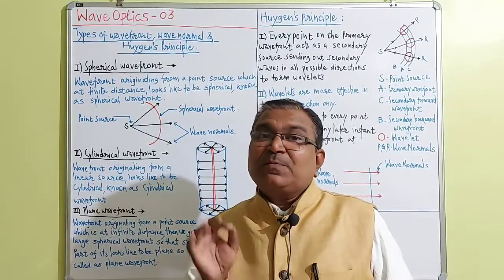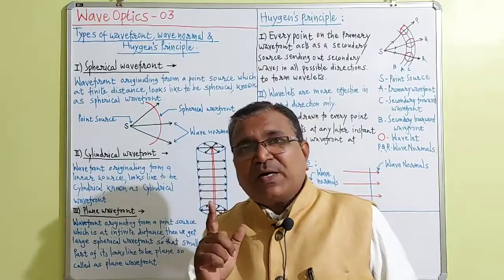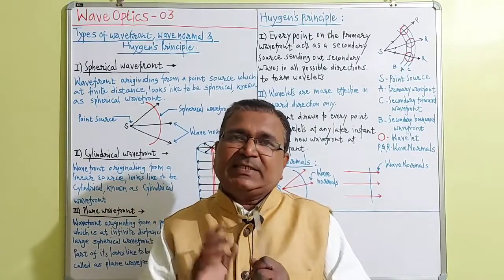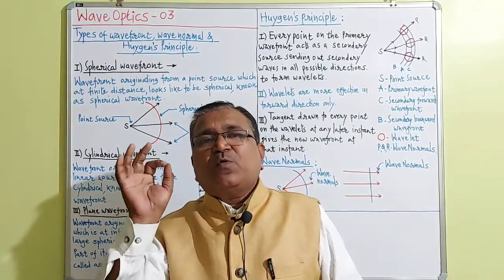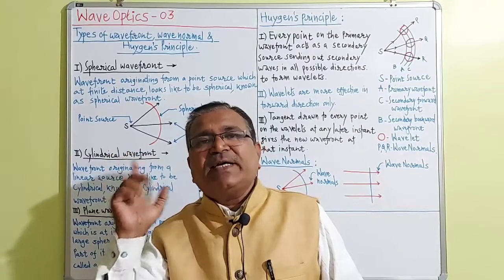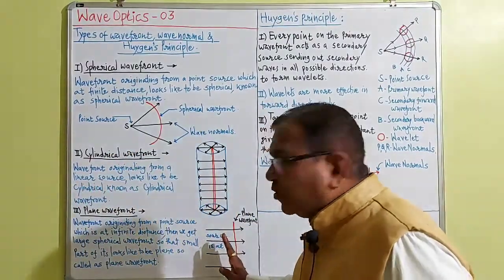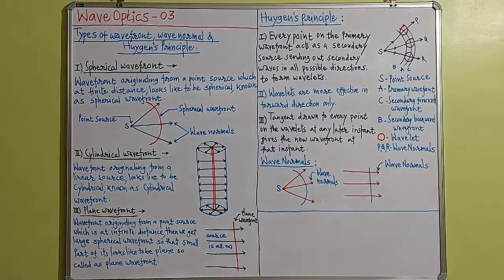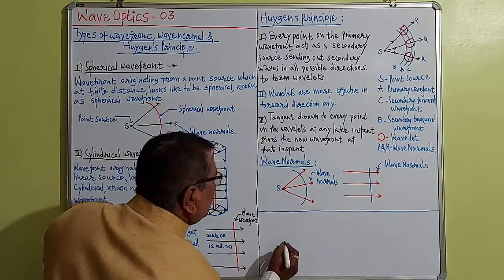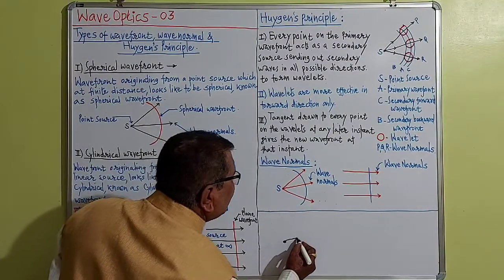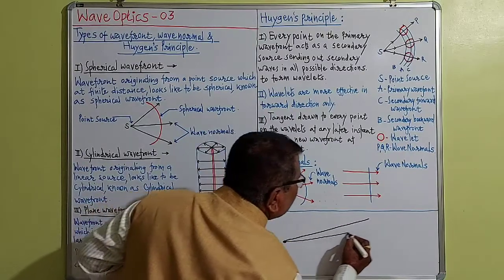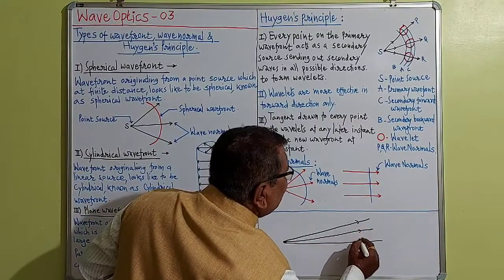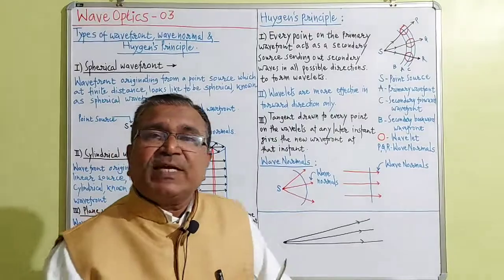Very simple. Then plane wavefront. Remember well, dear student, the difference between spherical wavefront and plane wavefront is that in spherical wavefront, there is a point source which is at finite distance, but to obtain a plane wavefront, the source is at infinity like this. Suppose this is a point source at infinite distance, and the rays are coming out like this. After covering a larger distance, they look parallel.